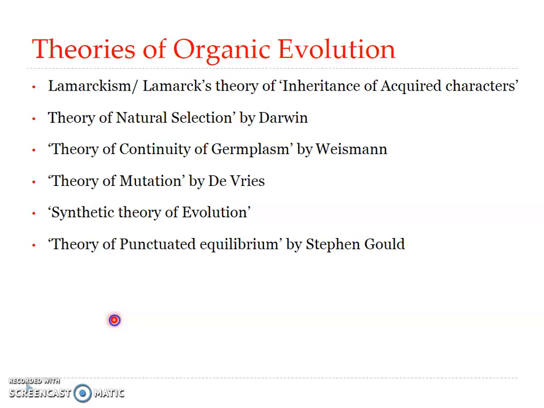Various theories have been put forward to explain the mechanism of evolution, and the most important among them are Lamarckism or Lamarck's theory of inheritance of acquired characters, theory of natural selection by Darwin, theory of continuity of germplasm by Weismann, theory of mutation by De Vries, synthetic theory of evolution as proposed by modern evolutionists, theory of punctuated equilibrium by Stephen Gould and Niles Eldredge. So we'll be looking in detail into Lamarckism.